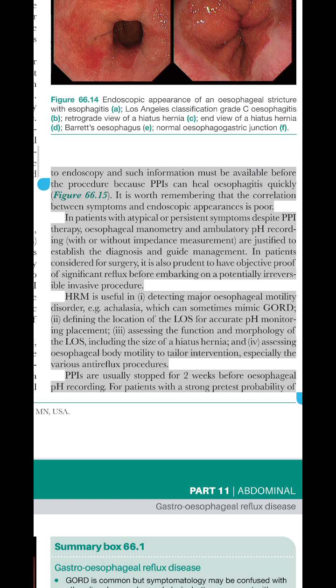detecting major esophageal motility disorder, e.g. achalasia, which can sometimes mimic GORD, II. defining the location of the LOS for accurate pH monitoring placement, III. assessing the function and morphology of the LOS, including the size of a hiatus hernia, and IV. assessing esophageal body motility to tailor intervention, especially the various anti-reflux procedures. PPIs are usually stopped for 2 weeks before esophageal pH recording.